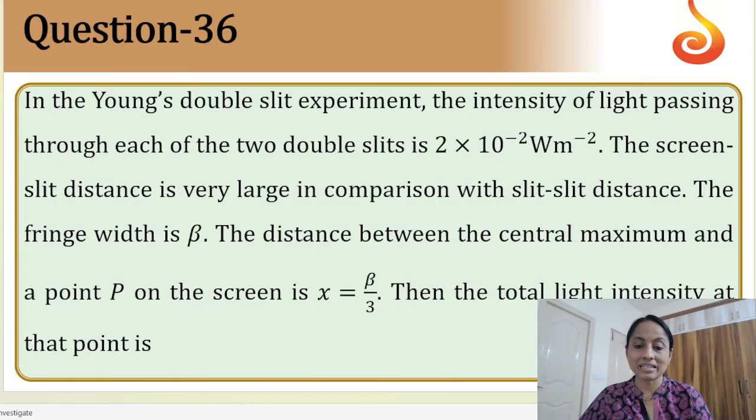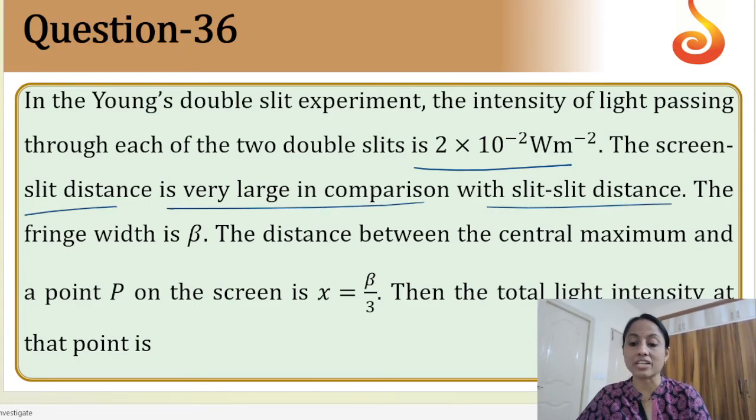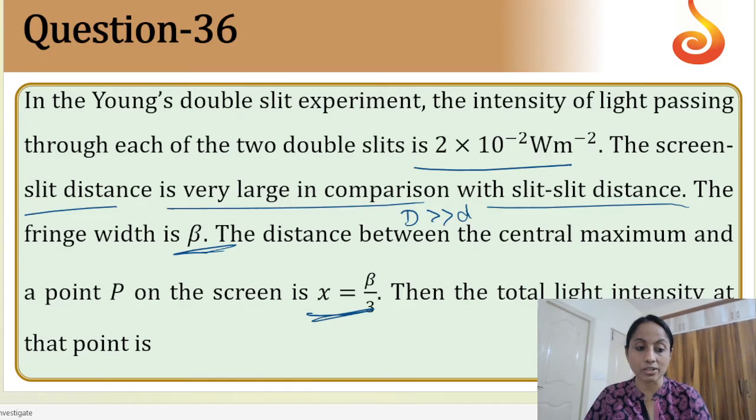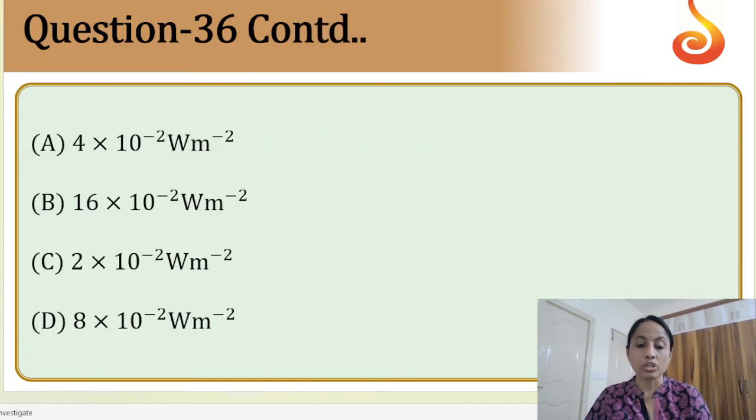Next. In Young's double slit experiment, the intensity of light... this is a difficult level question I found. This is a tough question. Double slits is this much given. This is the intensity. The screen to slit distance is very large in comparison with the slit to slit distance. So the capital D is much greater than small d. The fringe width is beta and the x value is also given. The total light intensity at this point is the question asked. Okay, so the options are here.